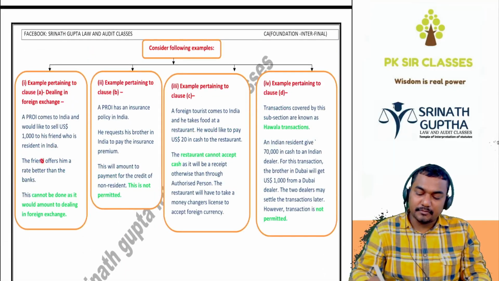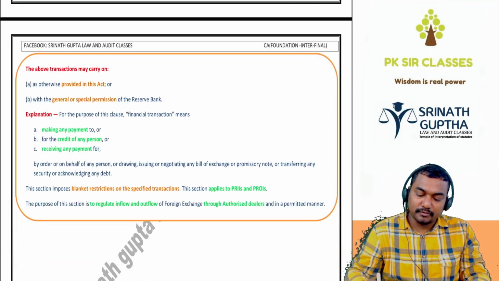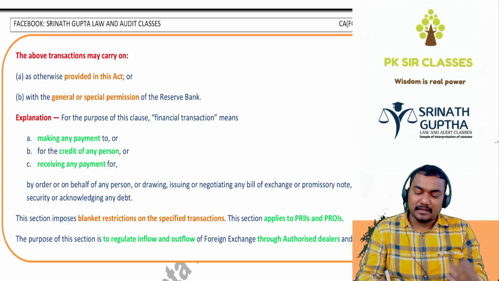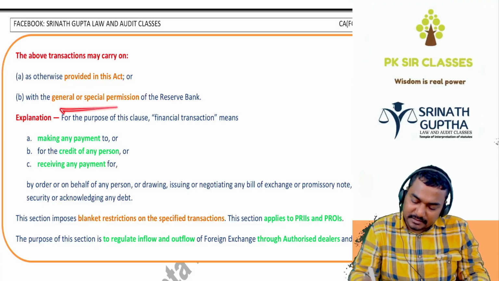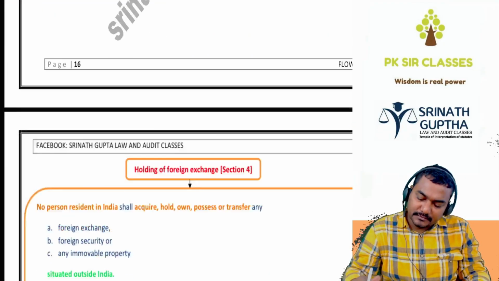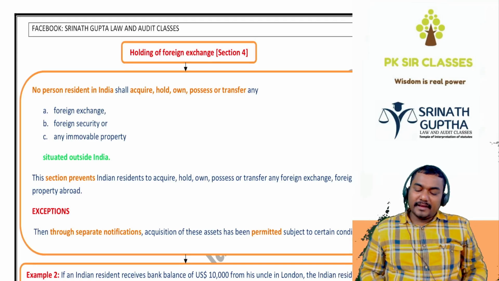So he is giving examples for the above four in the ICAI material. Go through once. Next, the above transactions may be carried out as per the Act with the general and special permission of the Reserve Bank of India. Next, holding of foreign exchange.